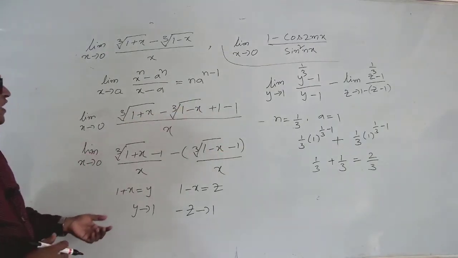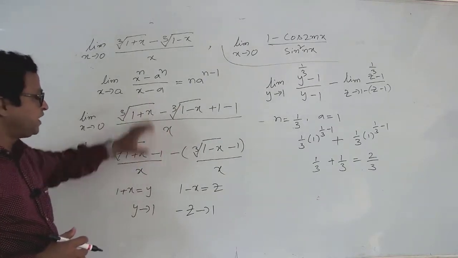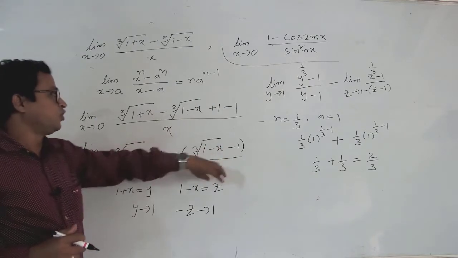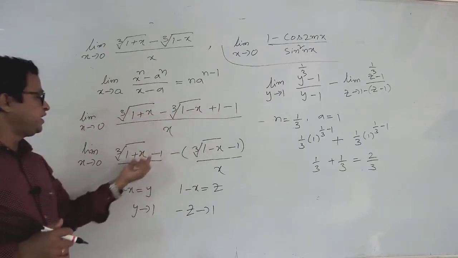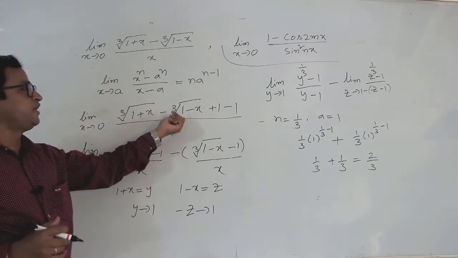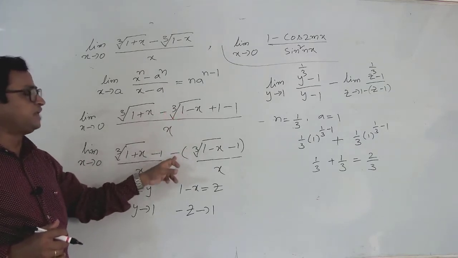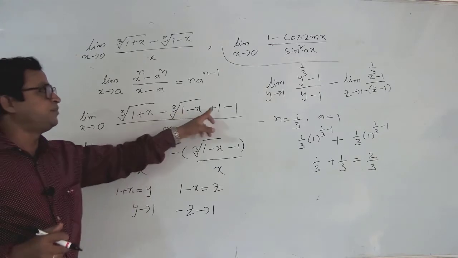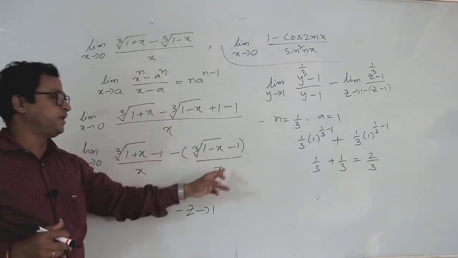And next what we get, I am separating this x also. Then this by x and this part by x. Okay, so afterwards what we get, (cube root of (1 + x) − 1)/x we get, and here from these two I am taking minus common. If you take minus common, then minus becomes plus and plus becomes minus. Then (cube root of (1 − x) − 1)/x.